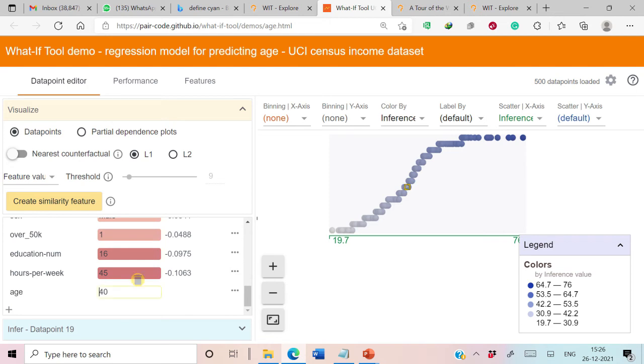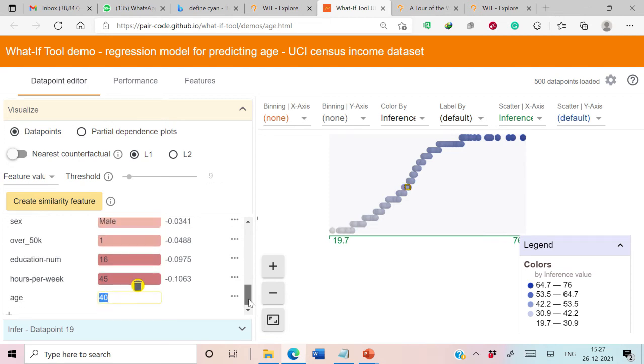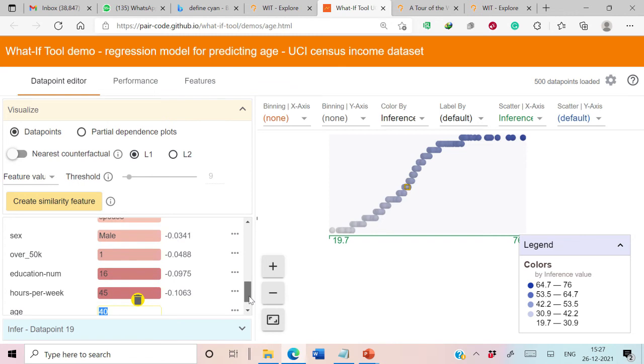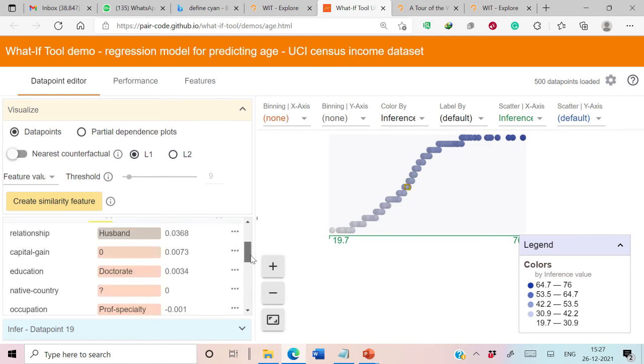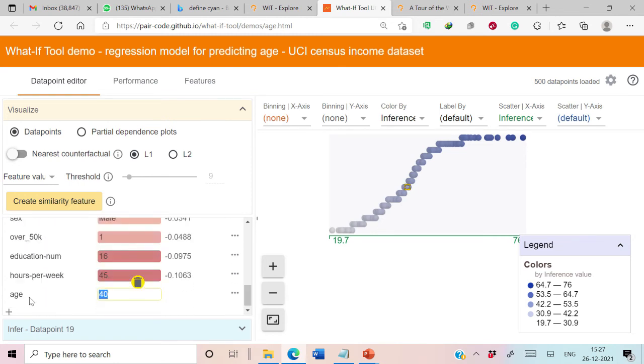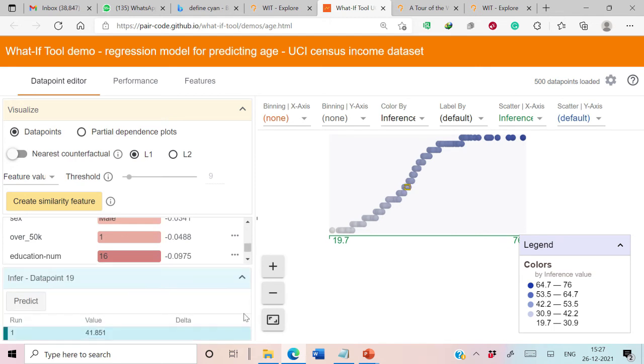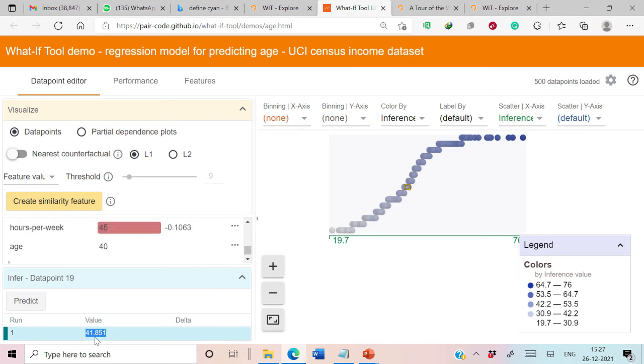Here this is the actual age of the person. Since this model predicts the age of the person on the basis of all these input attributes, you can see that the dataset already has an age column. So this is the actual age. Let's see the predicted age, and here you can see the predicted age of the person, which is predicted by this model.